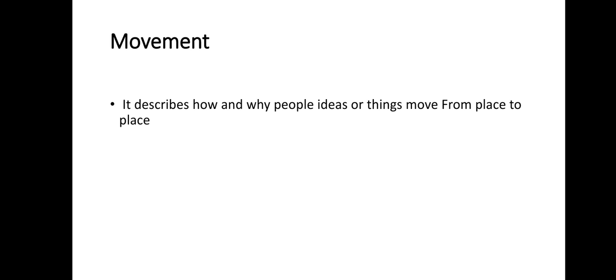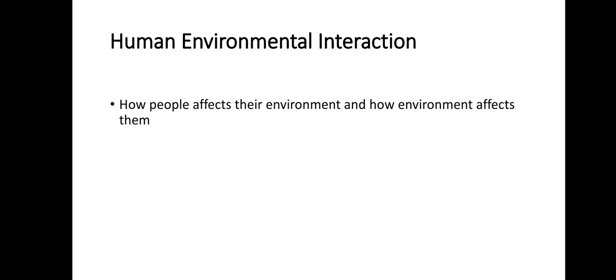Now human environmental interaction, the abbreviation of which is HEI. By this theme, you can learn the many ways humans affect the environment, and how the environment affects humans. It is basically defined as how people affect their environment and how the environment affects them.